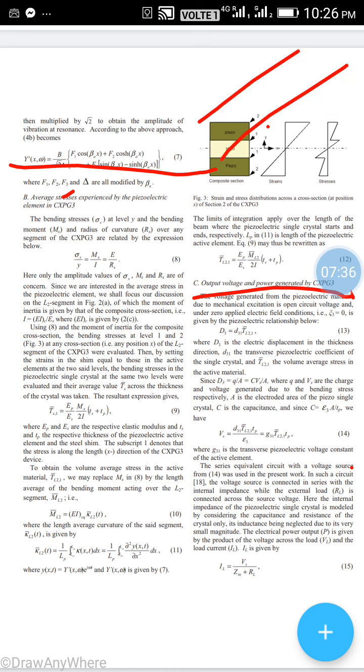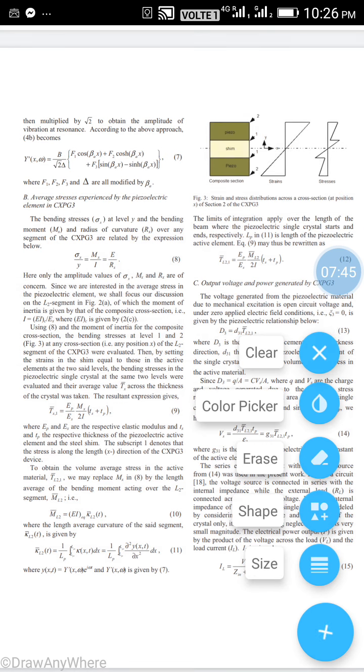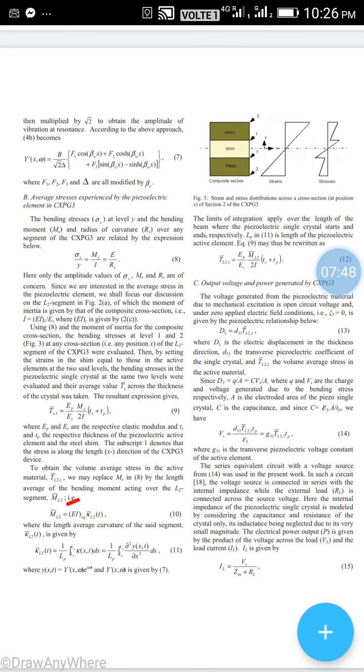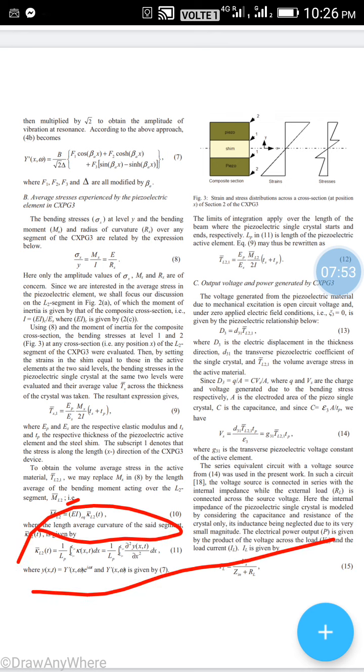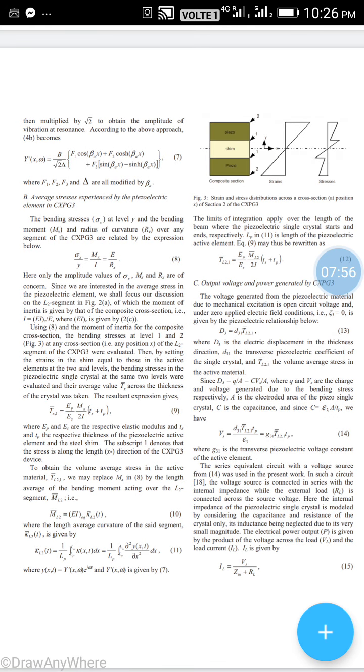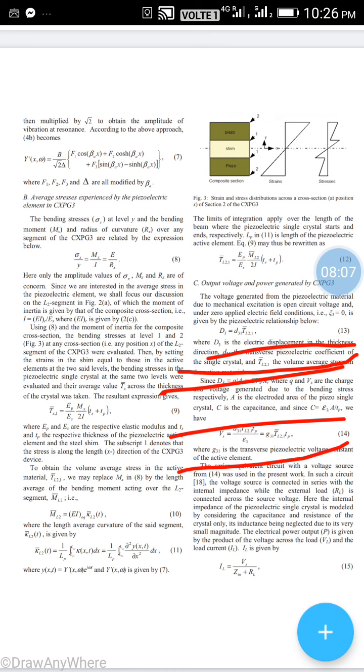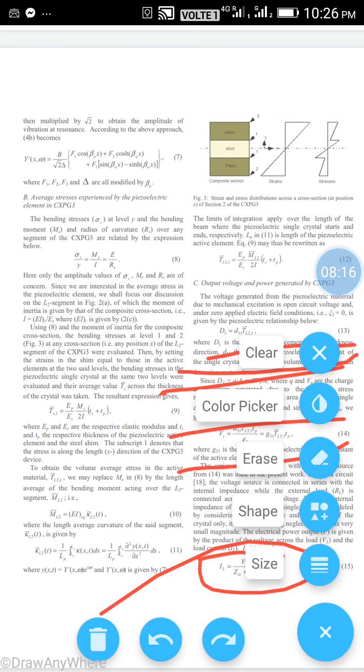Piezo shim, piezo strains, stresses. Now this is the composite. We can see M1, E1 by E1. Now this is what we can see modified by this. The voltage component of the electrical displacement is the thickness transverse D3. This D3 transverse piezoelectric voltage consists of the active element. This active element formulation we can see.